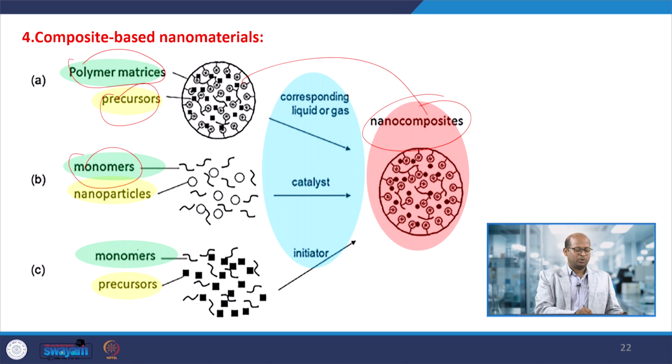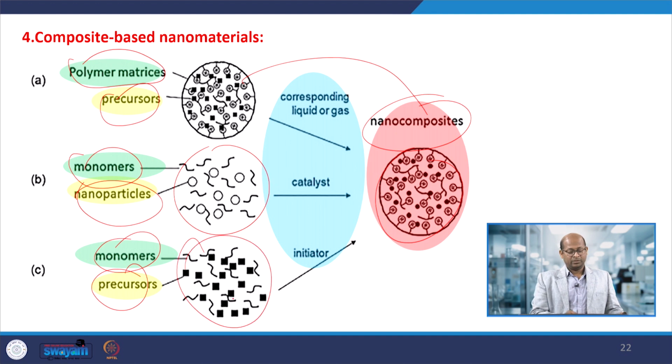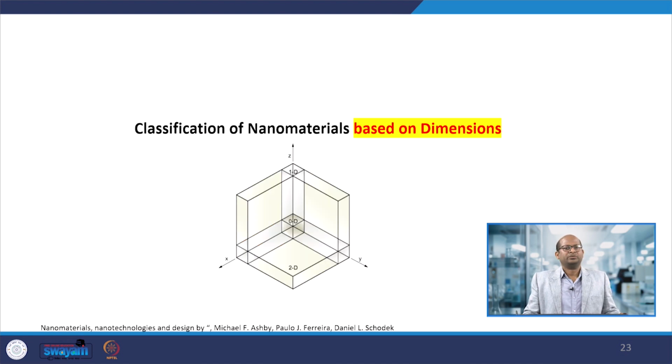Here we can use monomers and nanoparticles, so then we can develop this type of nanocomposite, or we can use monomers with the precursors, and this way we can prepare composite materials. And we can apply them for specific applications where we need to use that particular material to change or improve the property of the material where it is applied or required.